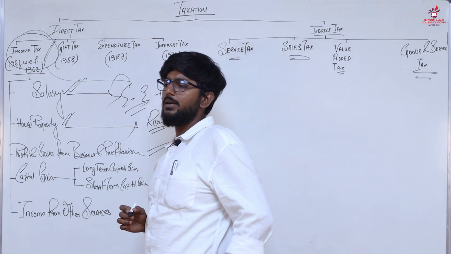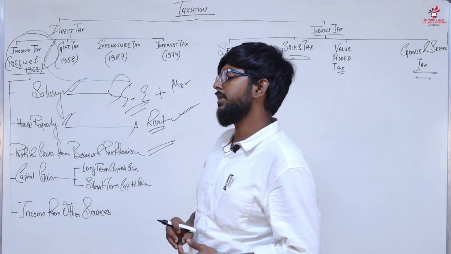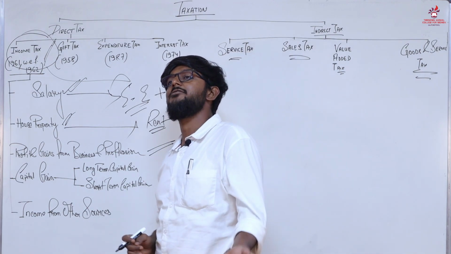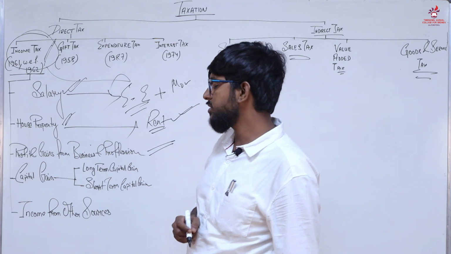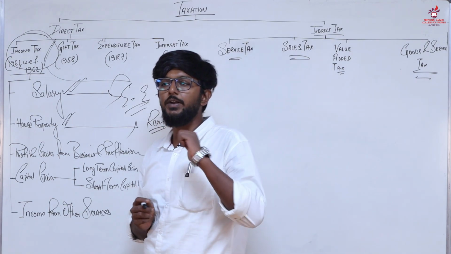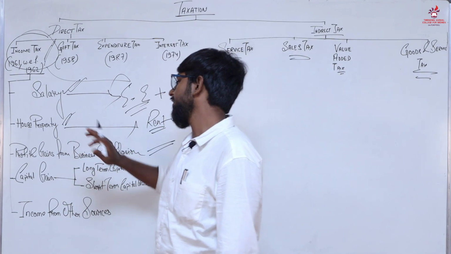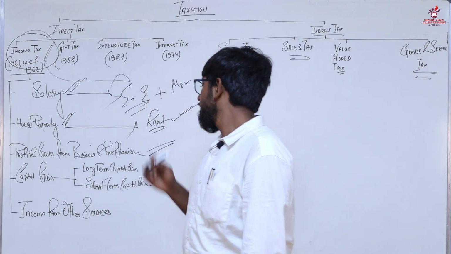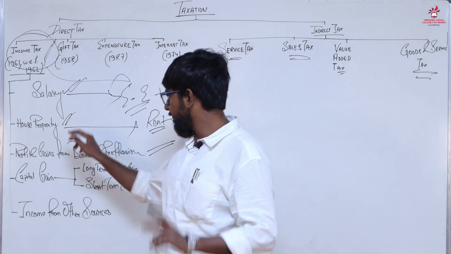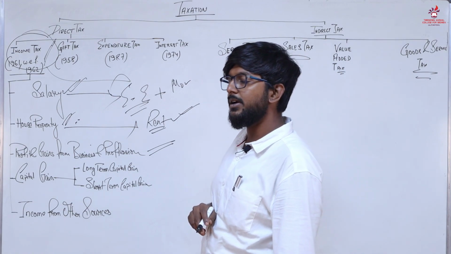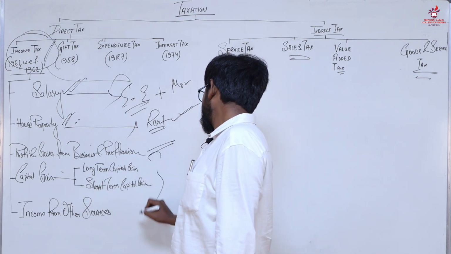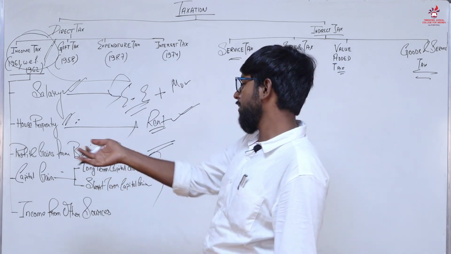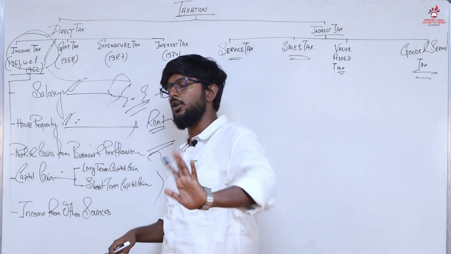A doctor earns fees, and that will be considered as profits and gains from business and profession. When a businessman earns profit, that will also be considered as profits and gains from business and profession. Now you have that same fixed asset or capital asset, you are selling it off, now it will be considered as capital gain. Whether it is long term or short term will depend on the further clauses.